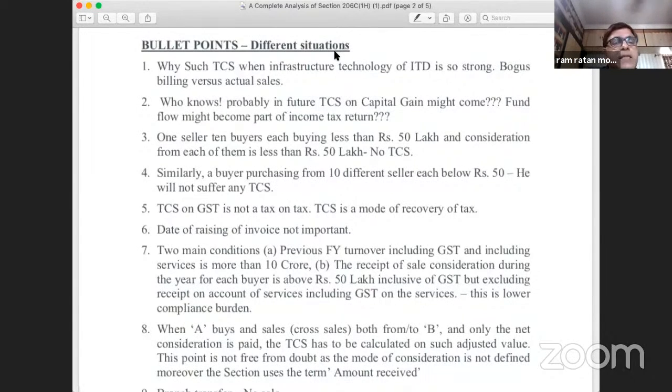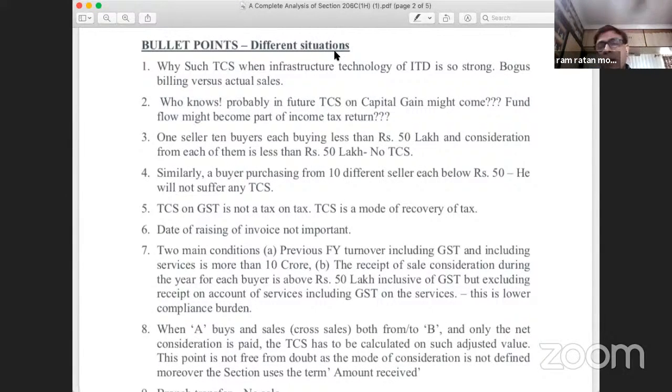Now, friends, point number 3. This limit of rupees 50 lakhs applies per buyer. So if I have, say, 100 buyers, and each one of those buyers is buying goods from me for less than or up to rupees 50 lakhs, will this provision be applicable? My answer will be that whether you raise a bill of rupees 50 lakhs, or more than 50 lakhs, or less than 50 lakhs, or you don't raise any bill on that particular buyer in that particular year, that will not be of any consideration for the purpose of 1H. My throat is absolutely out of order, so please excuse me.